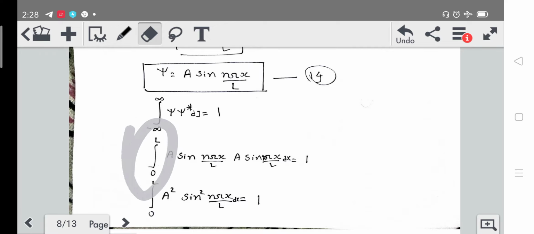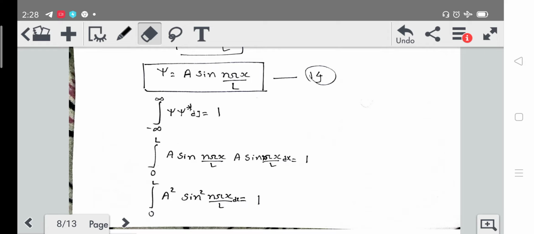We know psi is a sine n pi x upon l, and psi star will also be a sine n pi x upon l. When we take the complex conjugate, we only change the sign of i.